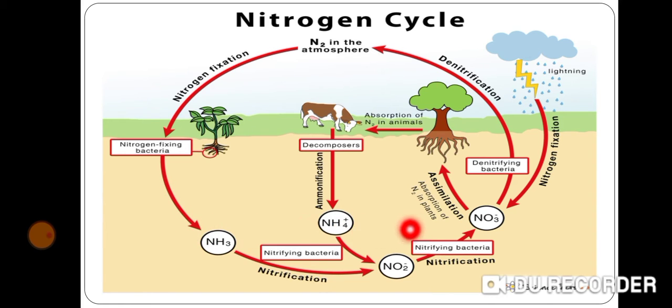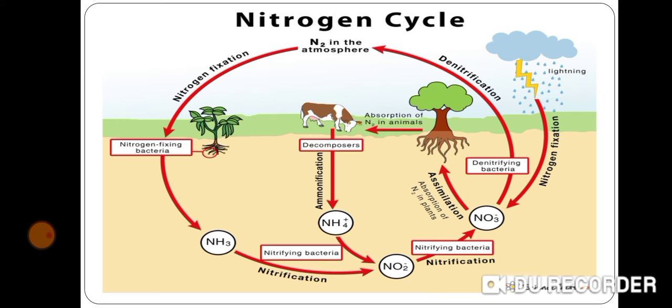The plants can absorb these nitrogen compounds from the soil through their roots. The plants convert the compounds of nitrogen into plant proteins and other organic compounds which make up the body of plants. These plants are eaten by animals as food. Animals can convert the plant proteins into animal protein and other organic compounds which make up their body.